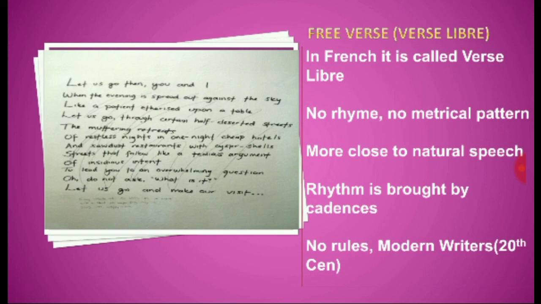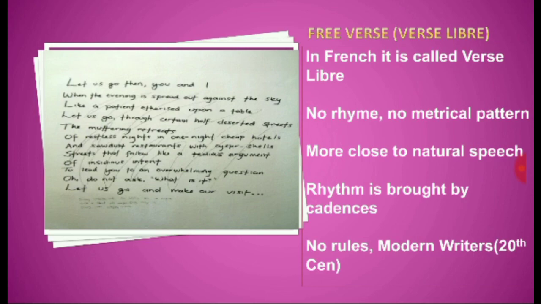The same is with the lines you see. Some are short lines, some are long lines. So obviously, if the lines are so short and long, there is no strictness of meter being followed here. So this is free verse, where no rhyme or rhythm or metrical pattern is being followed.